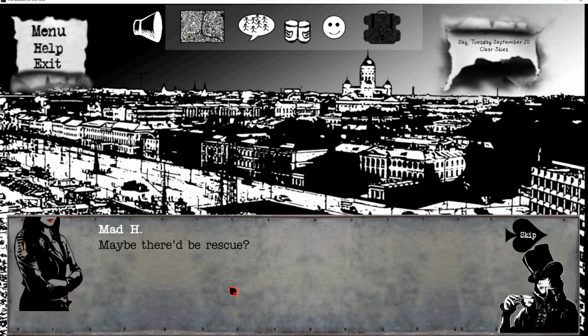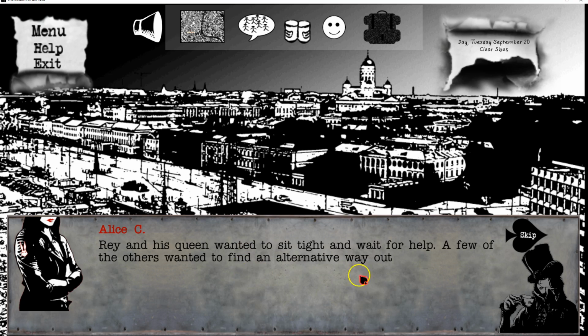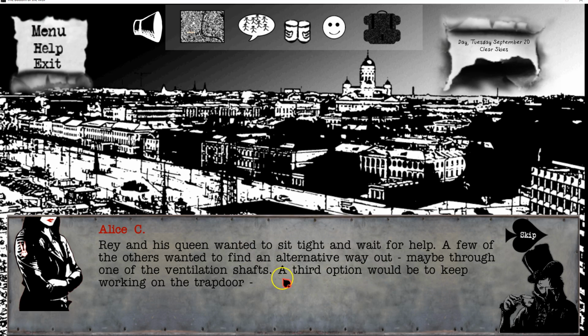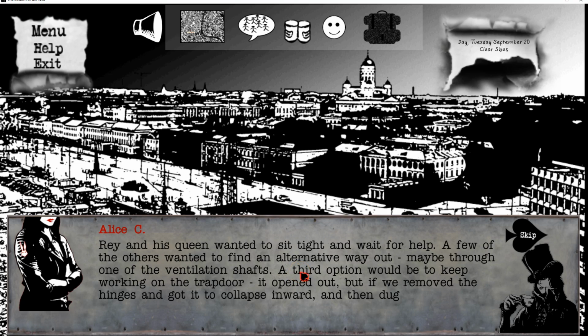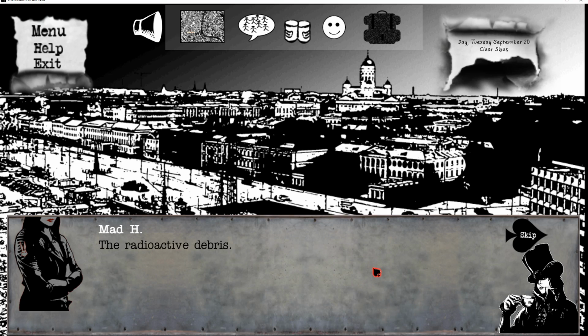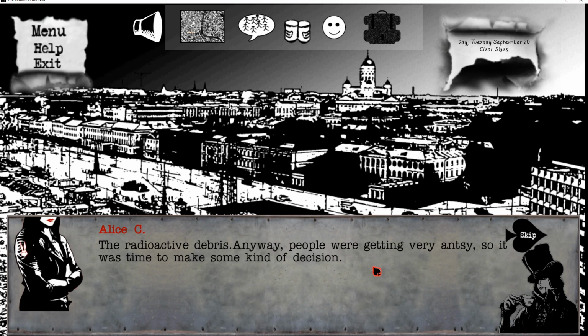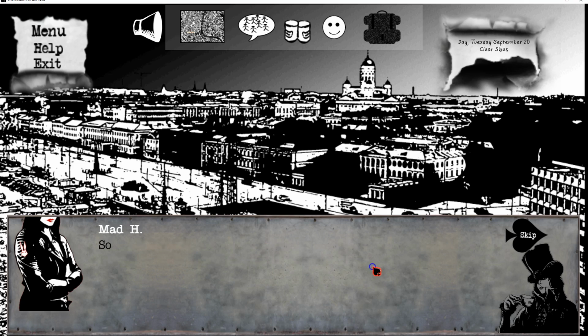But what then? Maybe there'd be rescue? Maybe. But what if there wasn't? What did the others think? Ray and his queen wanted to sit tight and wait for help. A few of the others wanted to find an alternative way out, maybe through one of the ventilation shafts. A third option would be to keep working on the trap door. It opened out, but if we removed the hinges and it collapsed inward, we could dig up through the debris, the radioactive debris. Yeah, anyway, people were getting very antsy, so it was time to make some kind of decision.